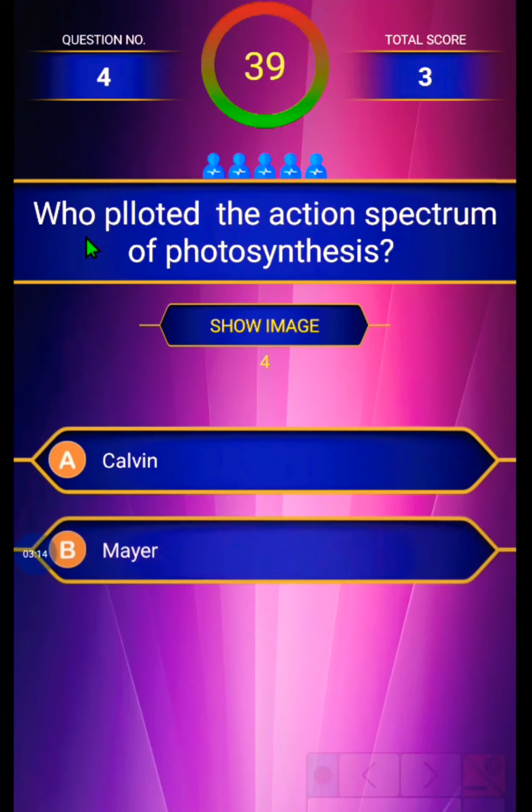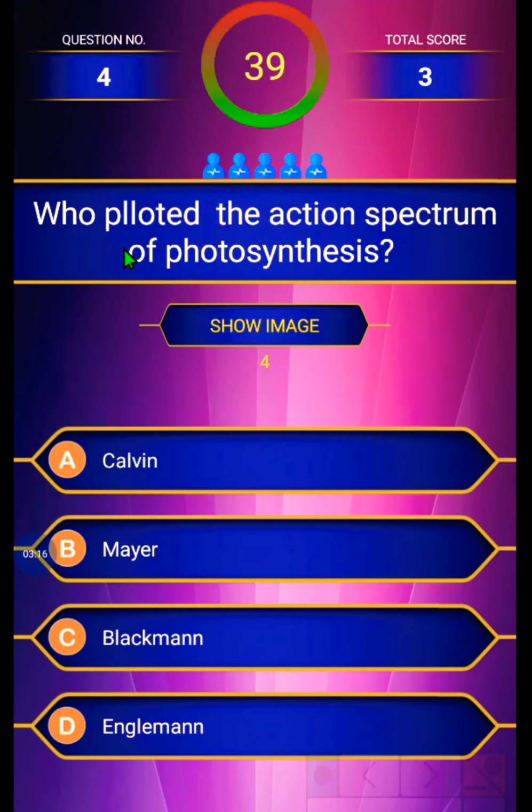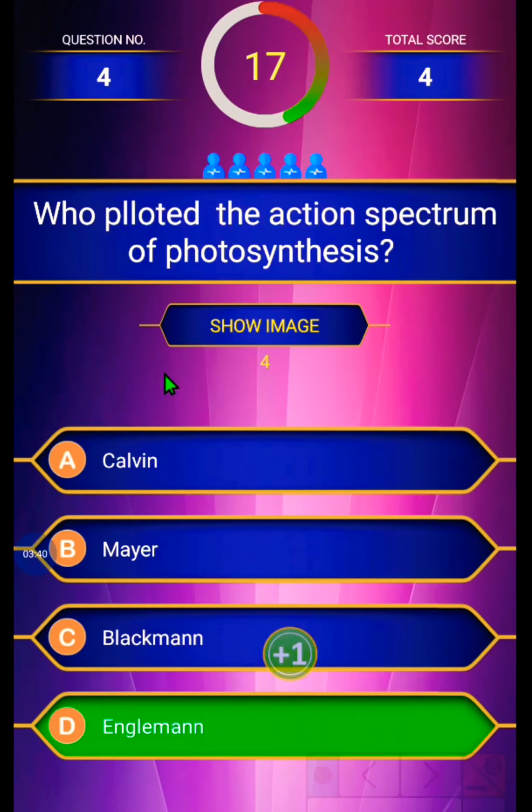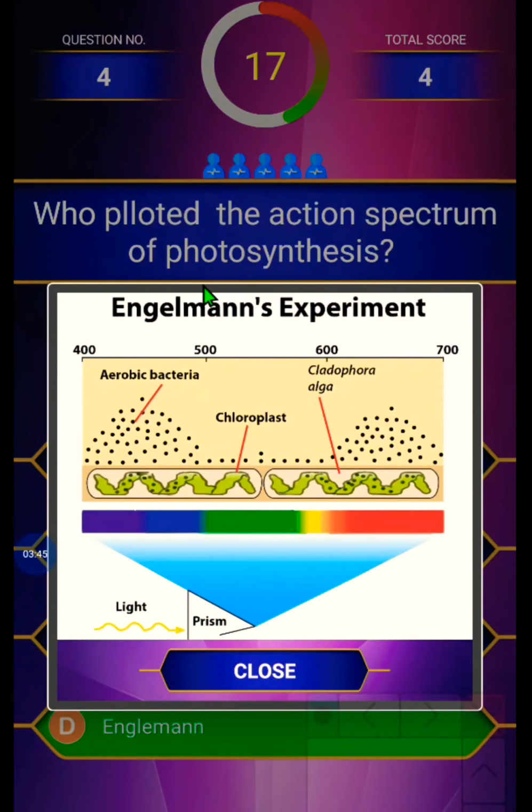Fourth question. Who plotted the action spectrum of photosynthesis? First option is Calvin, second is Mayer, third is Blackman, and the last option is Engelmann. The action spectrum of photosynthesis was given by Engelmann. See, correct answer. We see the Engelmann experiment.